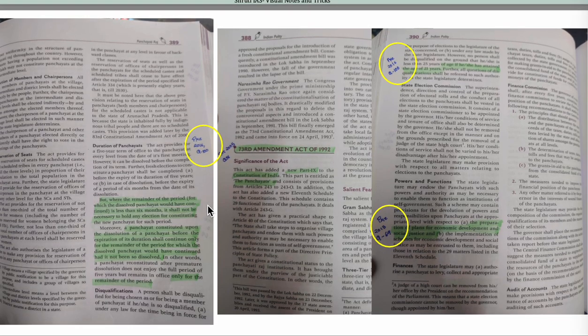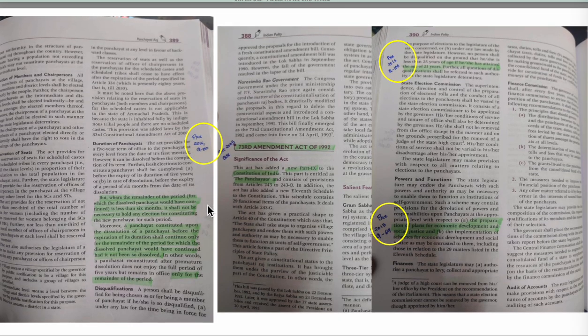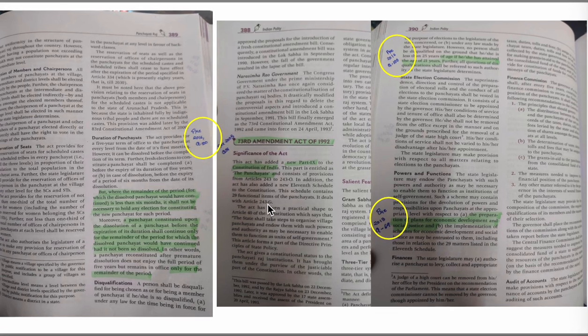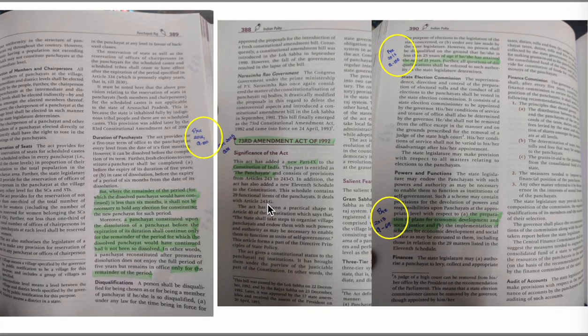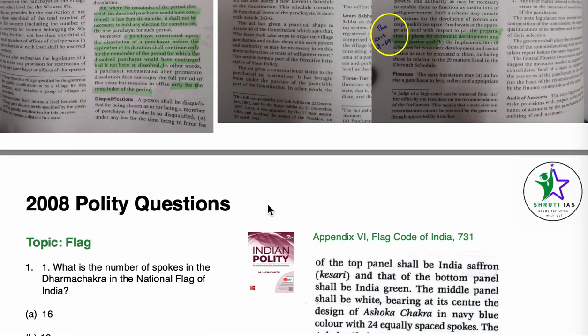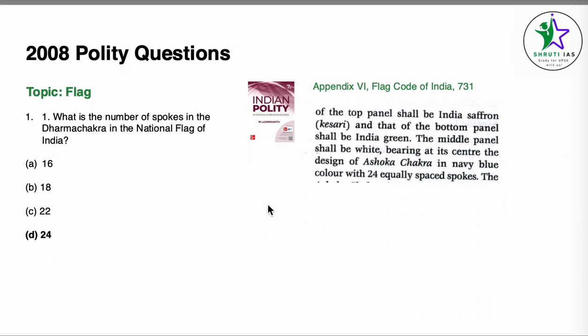Here is a screenshot of my Lakshmikant book. You can mark it like this in your book and just write the question number and the year of the paper. Now, starting with the first question, the topic is flags.